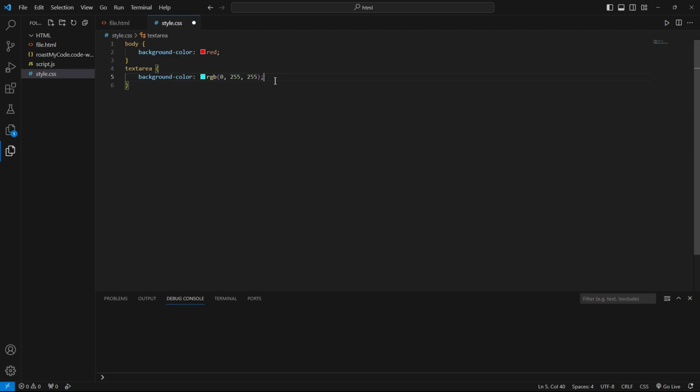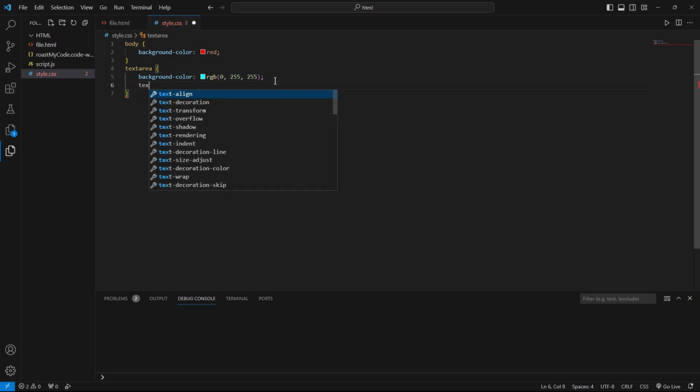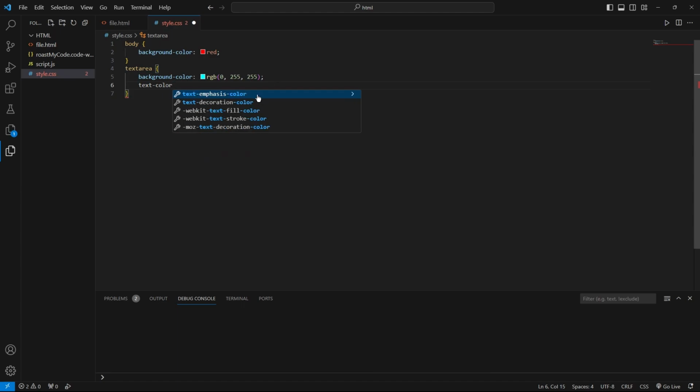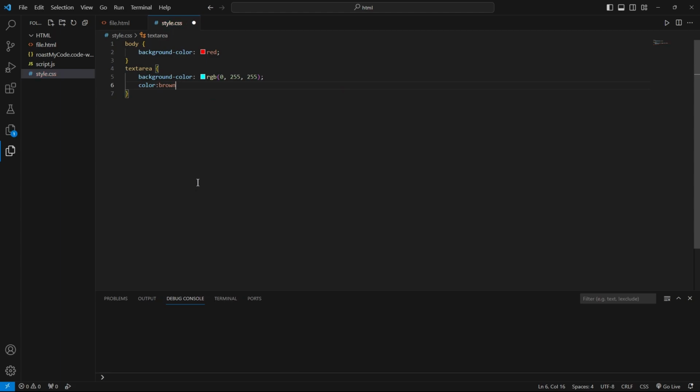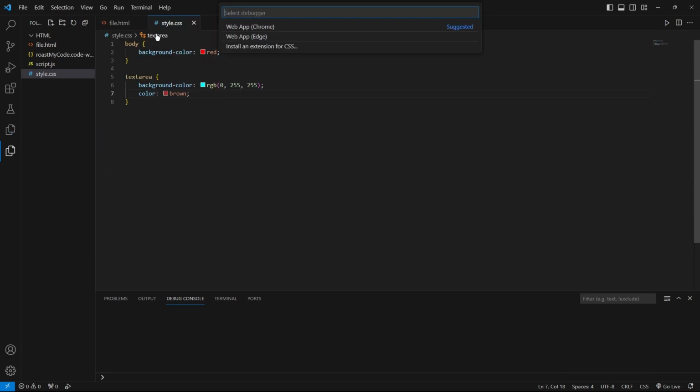Then text color. I guess just color? Is that all it is? Color. We'll do brown. Okay.